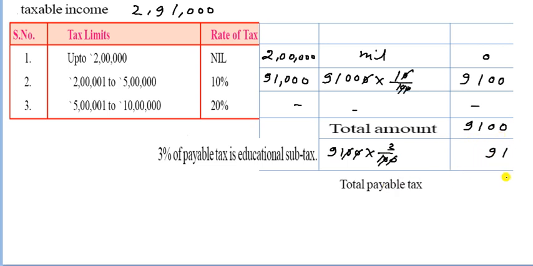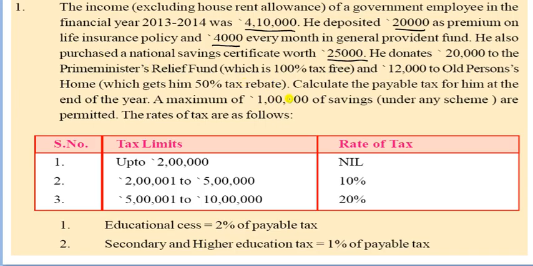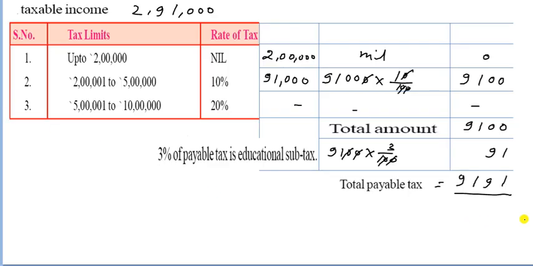So add them. There is 1 and 9. So that one is the 9,191 rupees. So that is the total payable tax. Let us see in the question what will happen. So that one is your answer. It's completed. So you have to write this one as your answer.